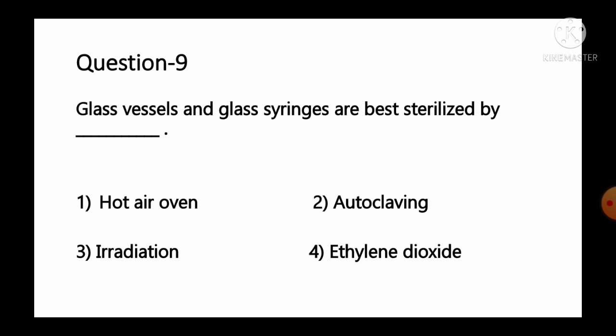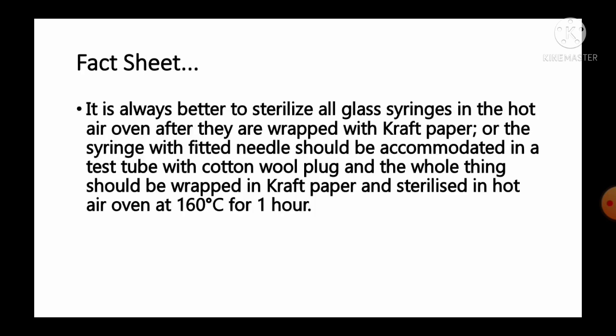Move to the next question, number 9. Glass vessels and glass syringes are best sterilized by option number 1 hot air oven, number 2 autoclaving, number 3 irradiation, number 4 ethylene oxide. And the fact given regarding this question, it is always better to sterilize all glass syringes in hot air oven